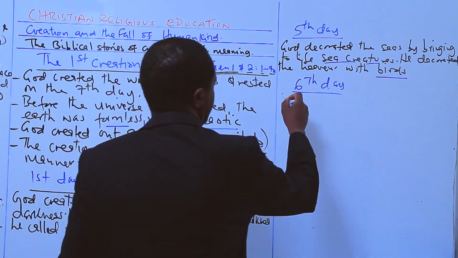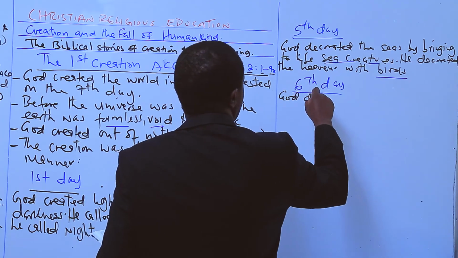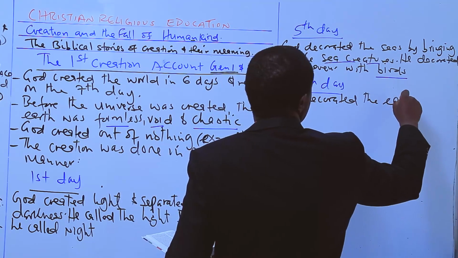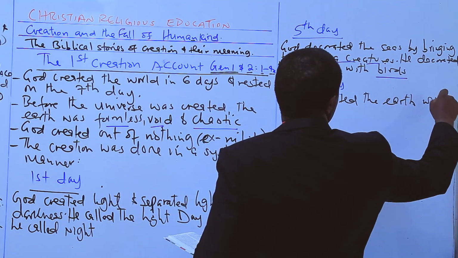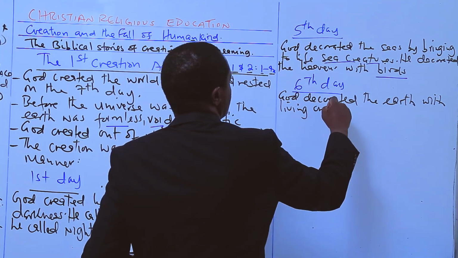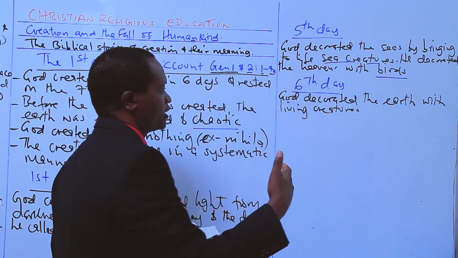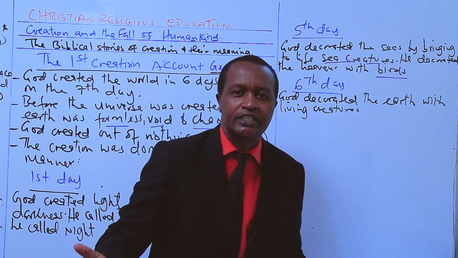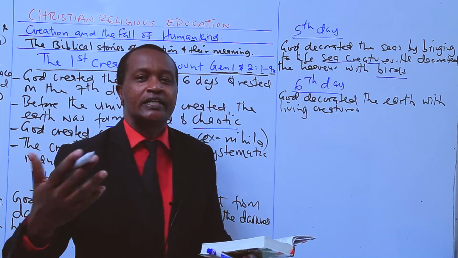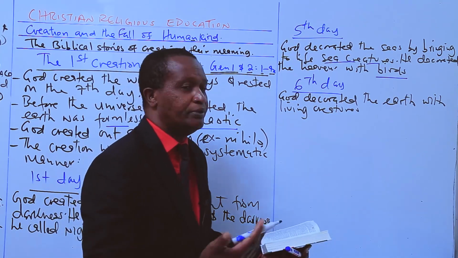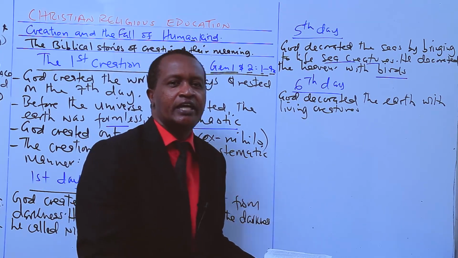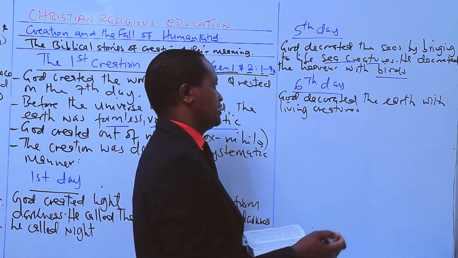God decorated the earth on the sixth day with living creatures such as the beasts of the land, cattle, the creeping things. And God created also humankind.